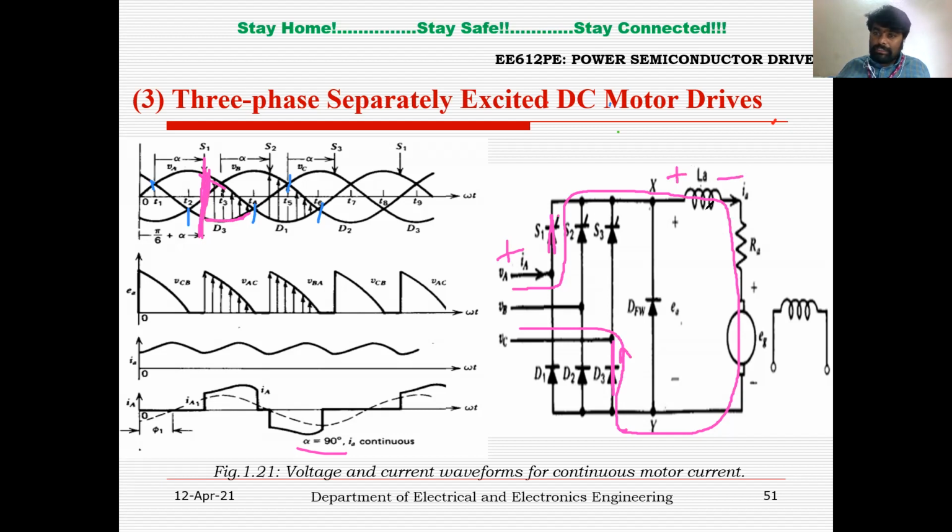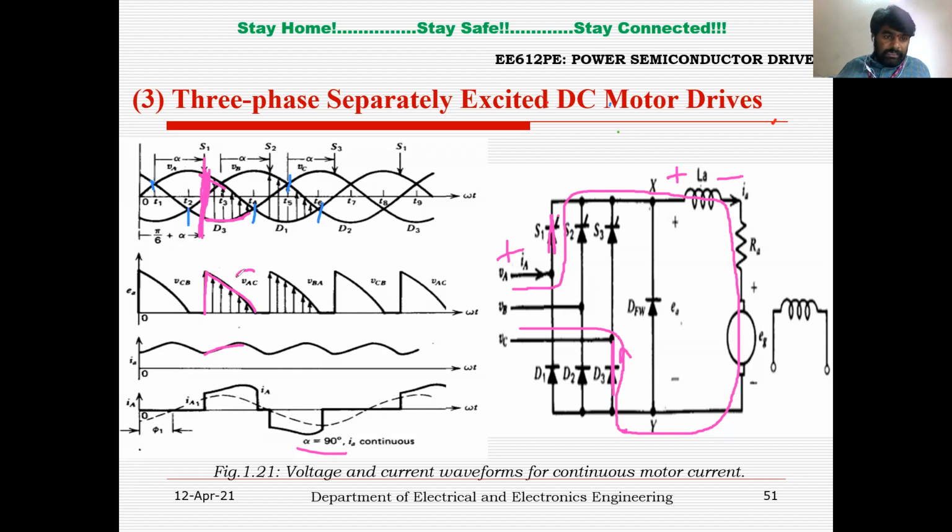So now the load is carrying the charging current, which is load current IA, right? Armature current of the motor, right? So from that particular point onwards, the output voltage has to follow the input voltage.